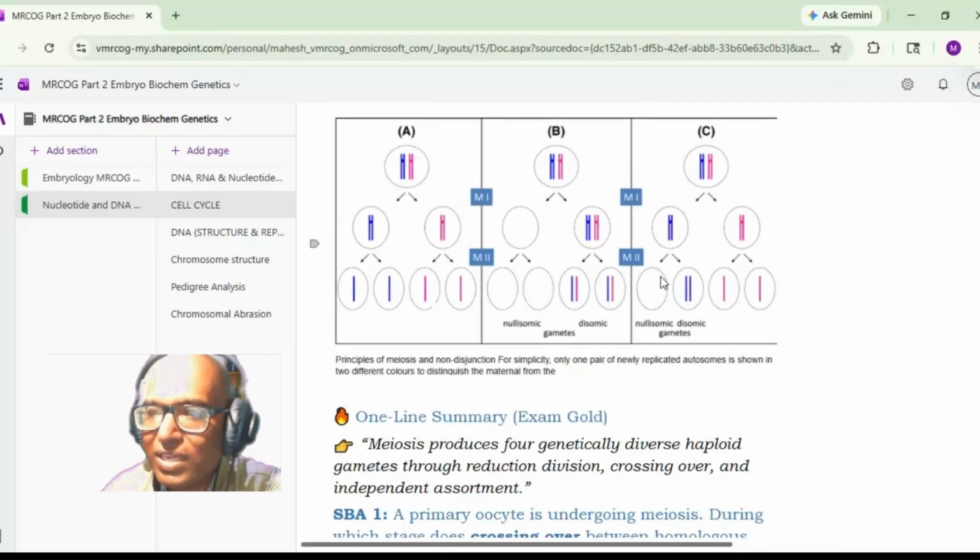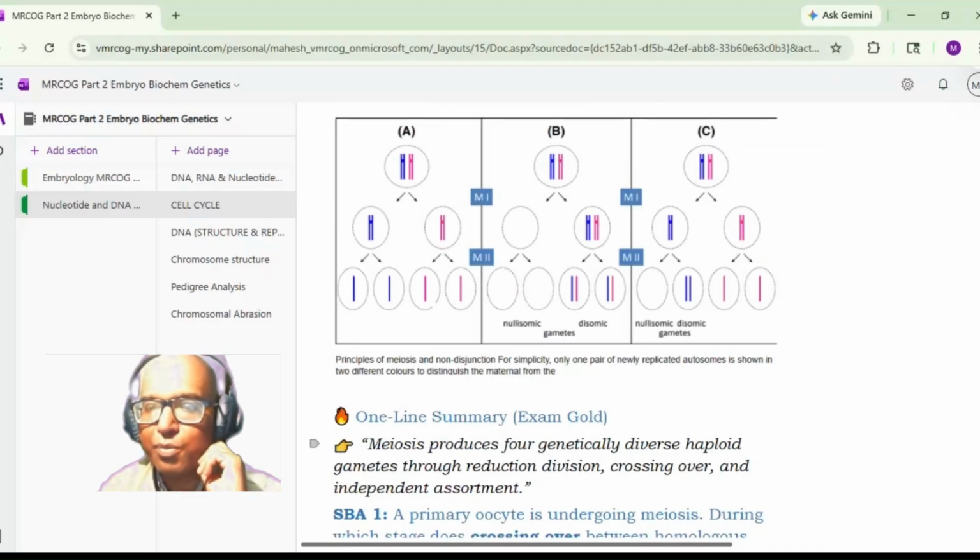And here, one cell is not getting any genetic material, while all the genetic material goes to the other cell. Okay, and here again the reduction division. Here again the meiosis 2 is good, proper. So it leads to nullisomic and disomic gametes. Okay, so this is called non-disjunction.